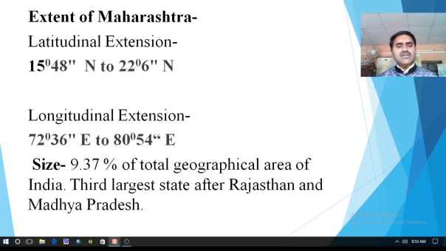If we consider the size of Maharashtra, then we come to know 9.37% of the total geographical area of India is covered by Maharashtra. So it is the third largest state after Rajasthan and Madhya Pradesh. Rajasthan ranks first, while Madhya Pradesh ranks second, and our state, that is Maharashtra, ranks third in India.